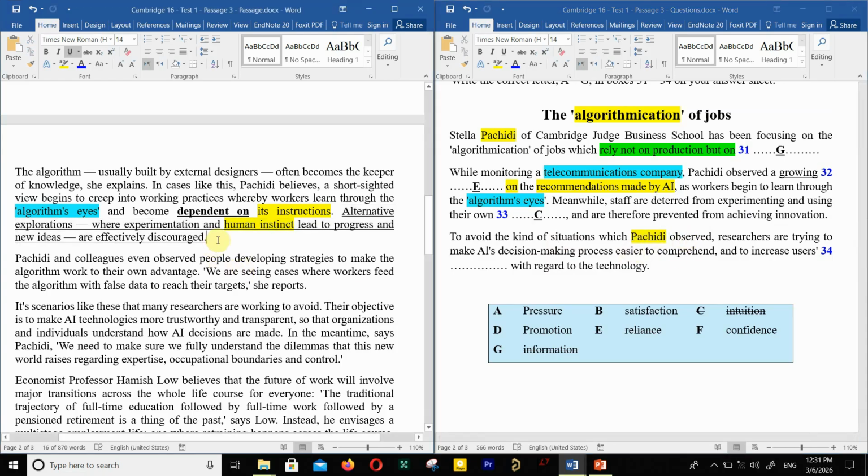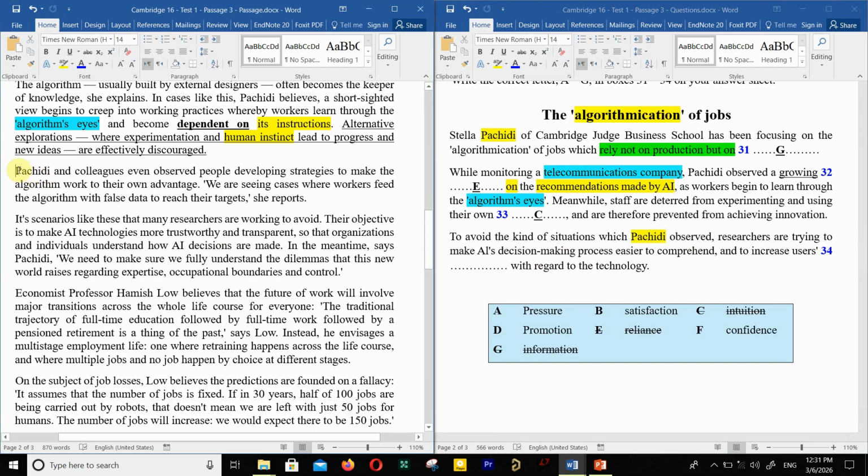You see, after this paragraph, you can see here Pashidi, and here it's somebody else. So your answer for question 34 must be hidden in these two paragraphs. This is really important to know where to look. Okay? To increase users' what? Something related to users with regard to the technology.